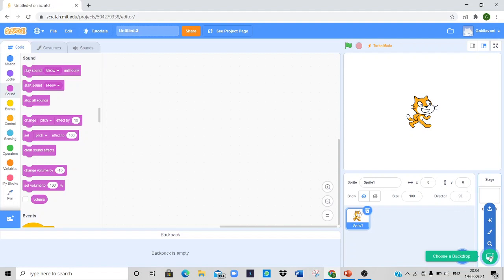Duplicate. This option creates a duplicate copy of the sprite. Here, in this screen, we may not have that kind of facilities, but in the other versions of Scratch, we could surely have these cursor tools. And then we have delete. Clicking this option will delete the selected sprite.